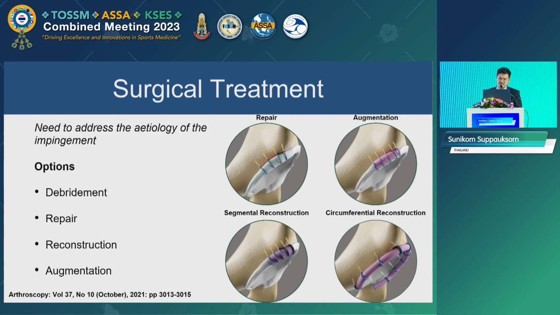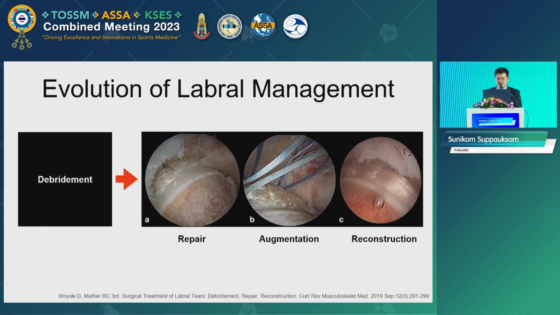When conservative treatment fails, surgical treatment can be considered, and nowadays the surgical options for labral injury include labral debridement, repair, reconstruction, and augmentation. And don't forget to address the etiology of the impingement along with the labral treatment. The strategy for labral treatment has evolved over the past few decades. Early in the history of hip arthroscopy, most patients were treated with labral debridement only, while today the majority of patients will have labral repair in primary hip arthroscopy.